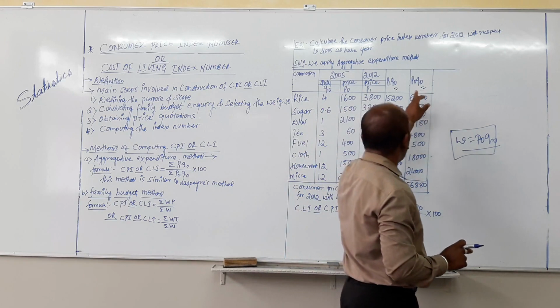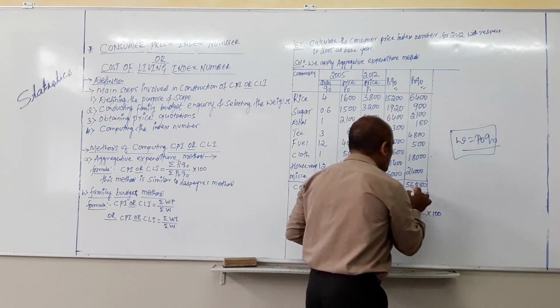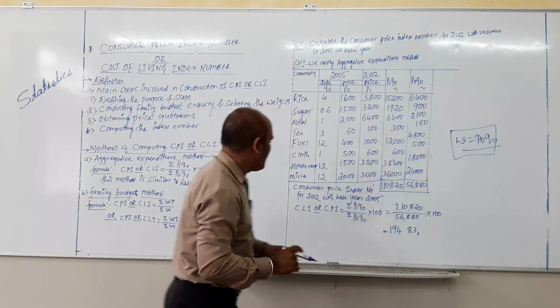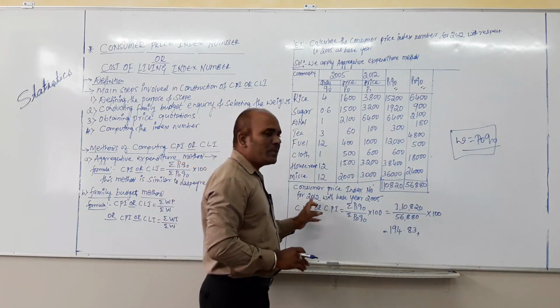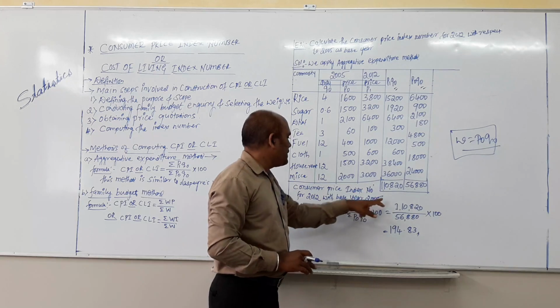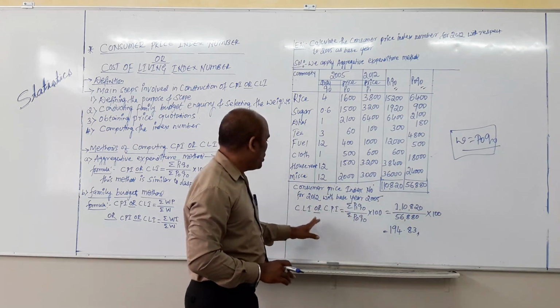Then the summation of P naught Q naught is 56,880.